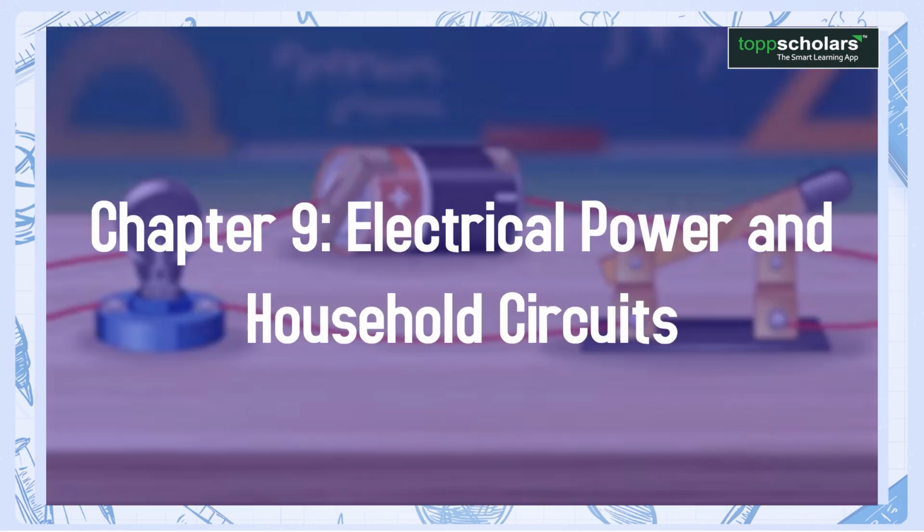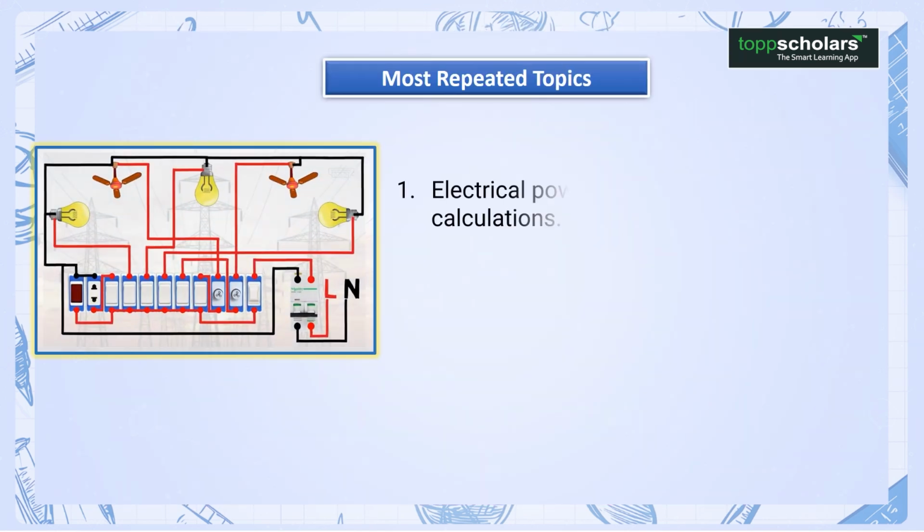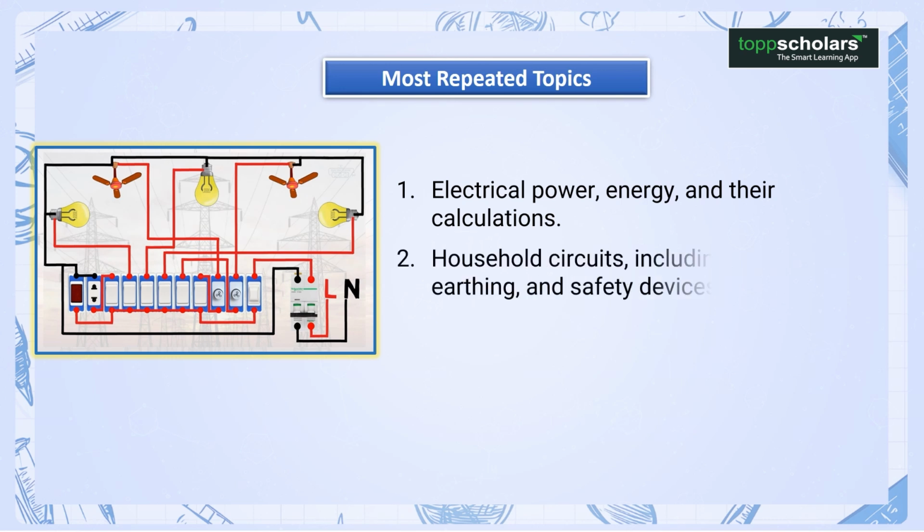Chapter 9. Electrical power and household circuits. Most repeated topics. 1. Electrical power, energy and their calculations. 2. Household circuits, including wiring, earthing and safety devices. 3. Fuses and their importance.